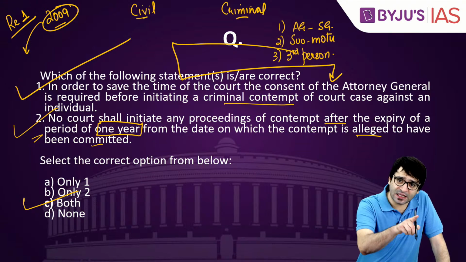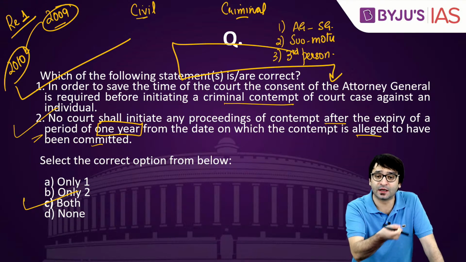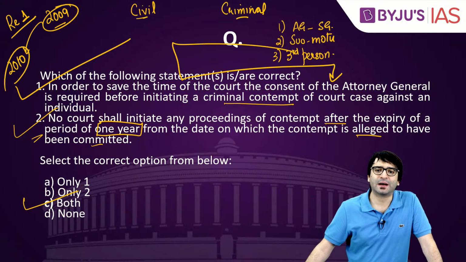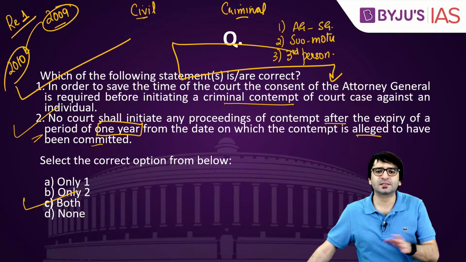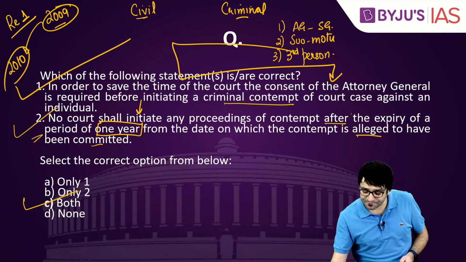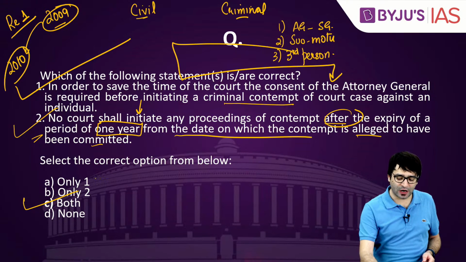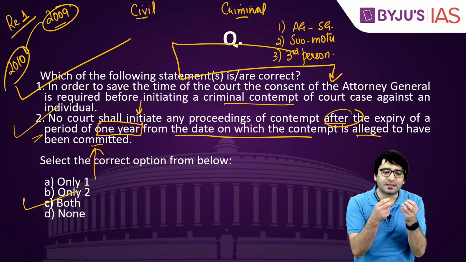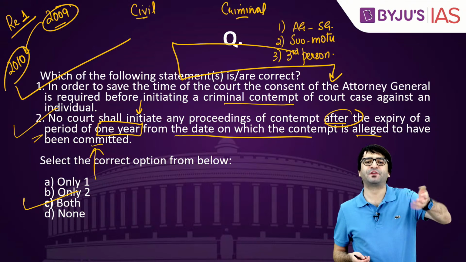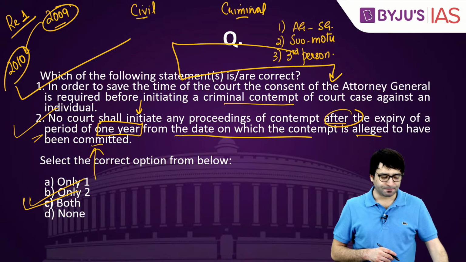Contempt of court case against Prashant Bhushan for this interview was registered in 2010. That means within 1 year of this offense to have been committed, alleged offense to have been committed. Now it might take 10 years, it might take 20 years, that doesn't matter. The question is asking, no court shall initiate any proceedings after the expiry of 1 year from the date on which the contempt is alleged to have been committed. This is right. But the initiation has taken place within a year. The final judgment may be given after 5 years or 10 years. Doesn't matter. Both these statements are correct. C is the right answer.